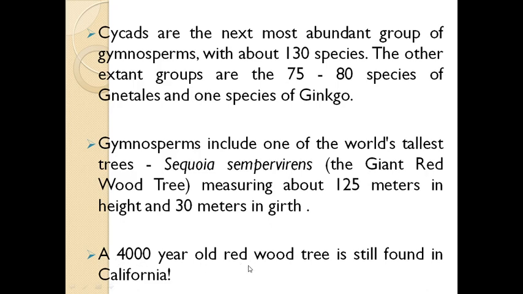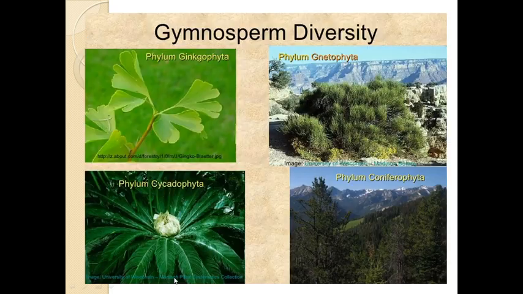A 4,000-year-old redwood tree is still found in California. So students, see here the gymnosperm diversity. This is the phylum Ginkgophyta, order Ginkgoales. This is Ginkgo biloba, a living fossil. See the shape of the leaves, they are bilobed leaves, that's why it is given the name Ginkgo biloba.